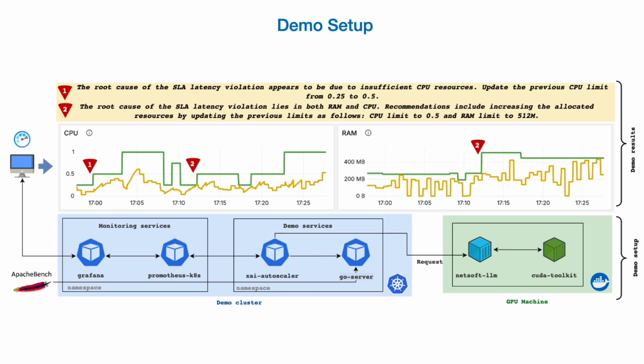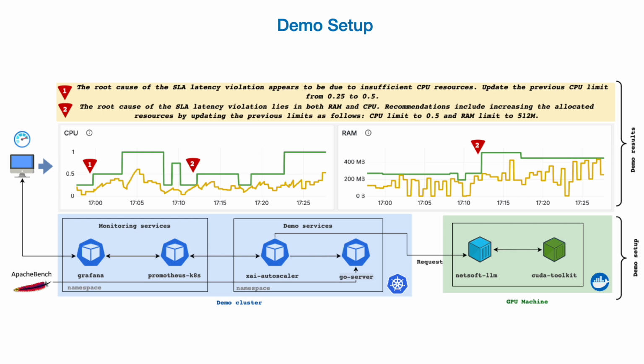The demonstration setup is illustrated in this figure. As you can see, we have used two machines, one machine for the Llama 2 LLM, which is equipped with one A100 NVIDIA GPU with 40 gigabytes of video RAM. The second one is managed by Kubernetes. This machine hosts the microservice application named here Go Server. Alongside this application, we have the XAI Autoscaler that is responsible for scaling the resources, CPU, and RAM of the Go Server. So this component hosts the AI and XAI modules and requests the LLM to get the new configuration in CPU and RAM.